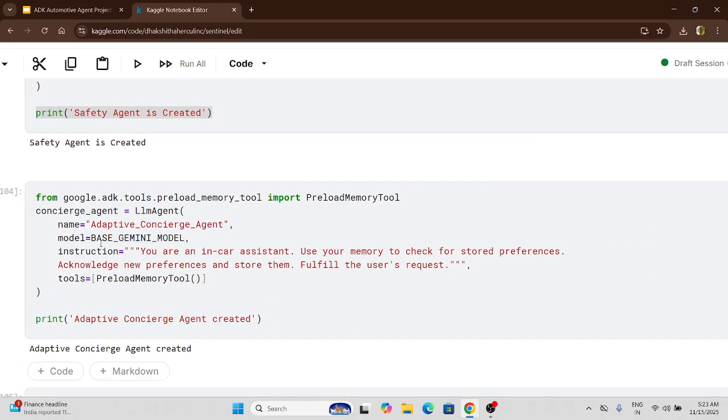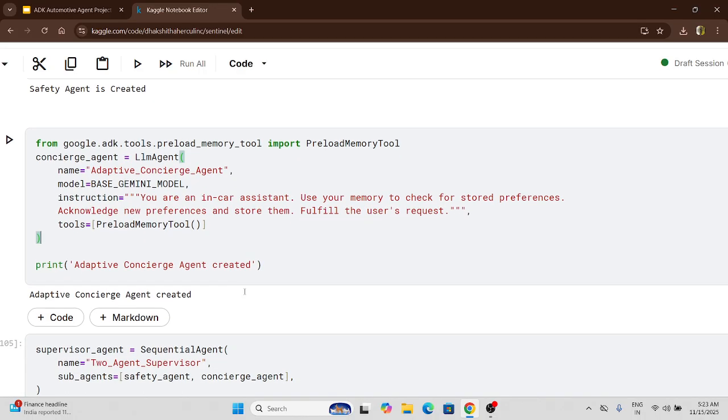Then comes the adaptive concierge agent. Here it is not about safety, it's about your preferences. What are the things you want the car to remember. So here the car is like an assistant. We are using a preload memory tool here for storing it in the memory for a prolonged time.